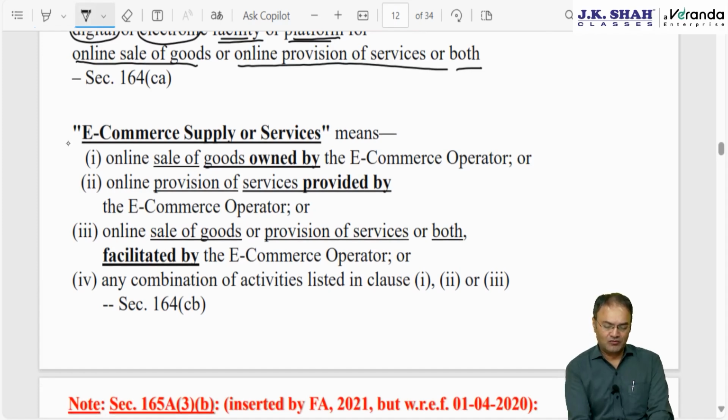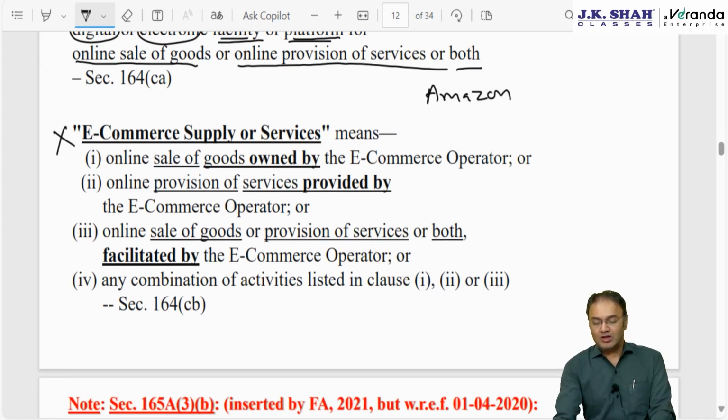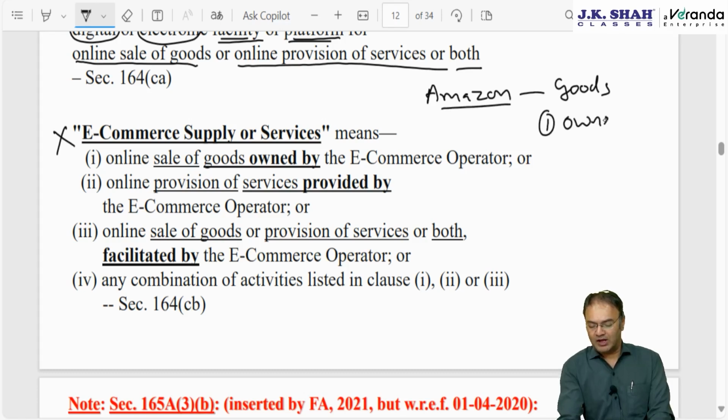Then the definition of e-commerce supply or service is unimportant, but it clarifies that Amazon can sell two types of goods and provide two types of services. Number one, it can sell its own goods, goods owned by it, which are manufactured by Amazon or purchased by Amazon itself, in which Amazon is trading.